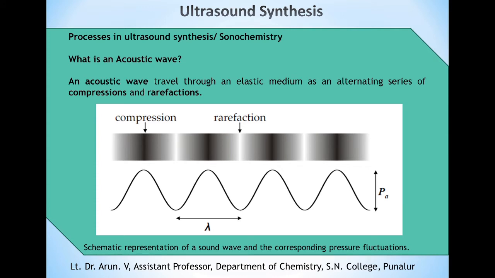Then, what is an acoustic wave? We know what a waveform is. Everybody should know what a wave is. An acoustic wave travels through an elastic medium as an alternating series of compressions and rarefactions. This is the schematic representation of the sound wave which travels through an elastic medium. Here we can observe the compressions and the rarefactions.